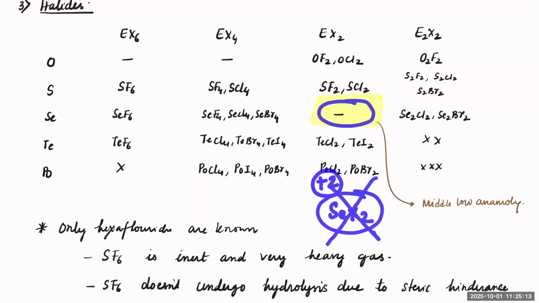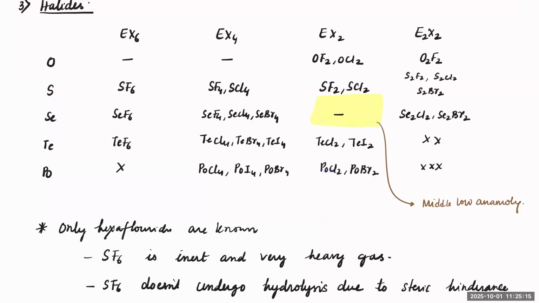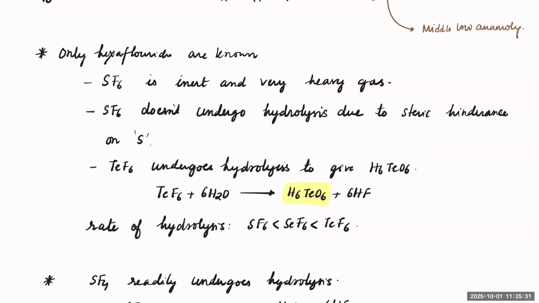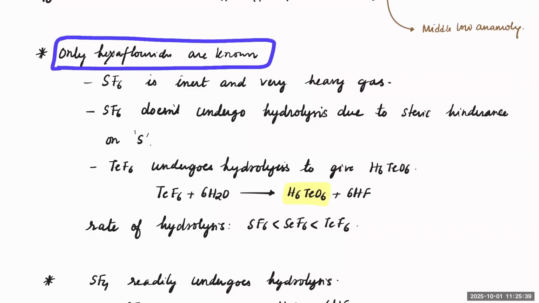selenium exhibiting +2 oxidation state is rare. This inability to give +2 oxidation state is called middle row anomaly. These are the type of halides which can be formed here.